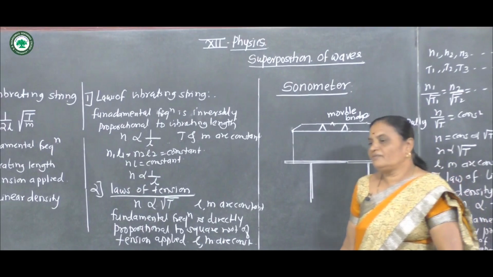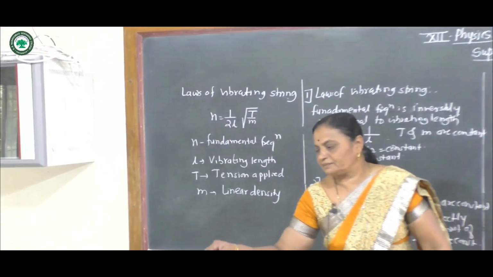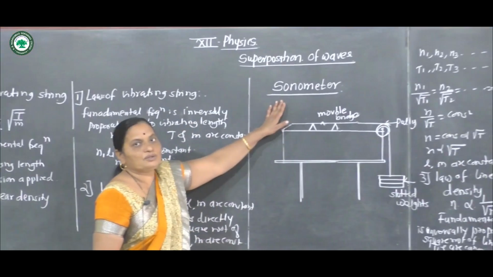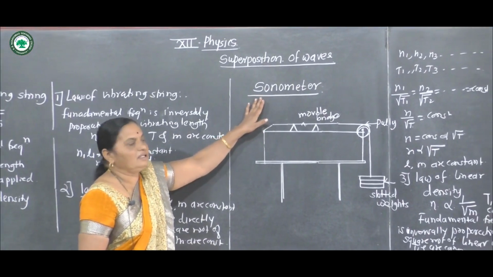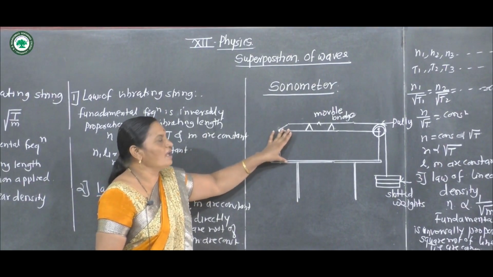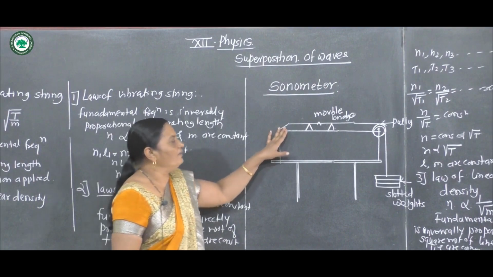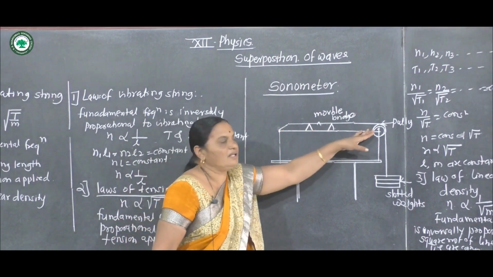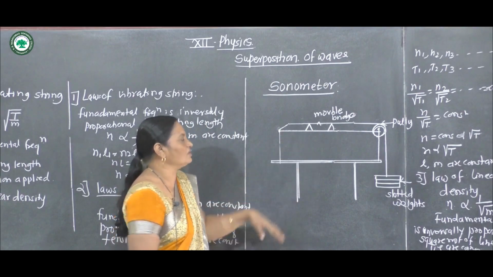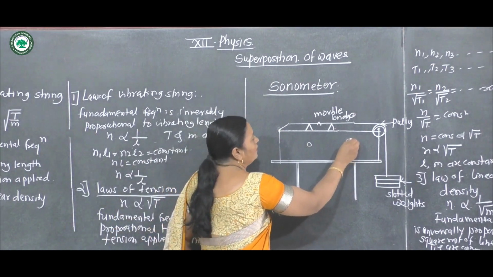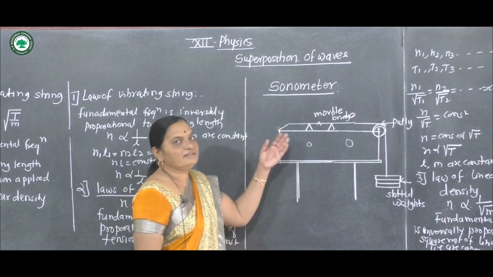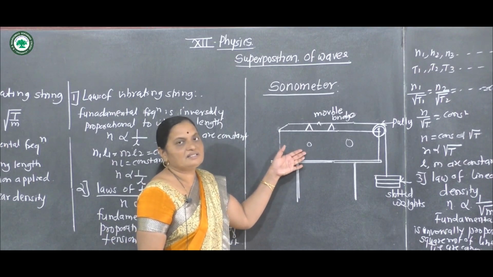Now we see the next topic, sonometer. The sonometer consists of a rectangular wooden box having two fixed supports and holes. It contains a large amount of air. While vibrating, this air produces the sound.